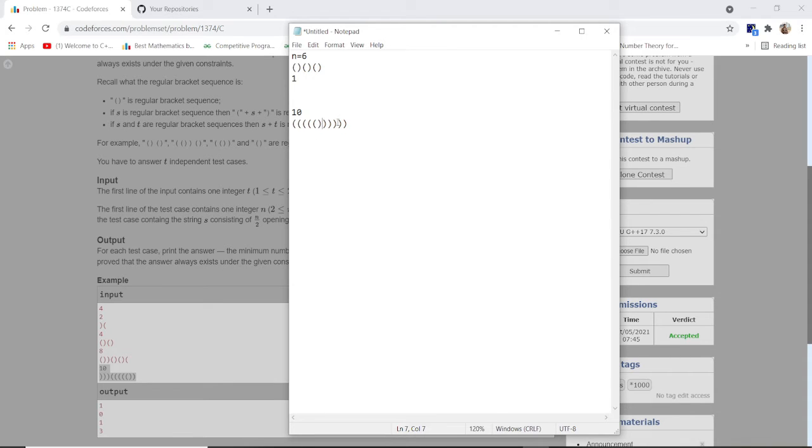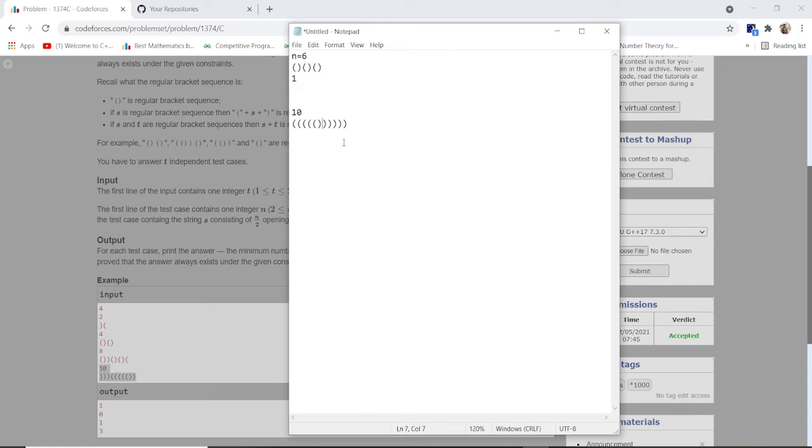What is the minimum shift here? 3, right? Because we cannot shift 3 brackets at a time. We have to shift the brackets 3 times, because in one move we can shift only 1 bracket to the first or to the last. I hope you guys get the point.